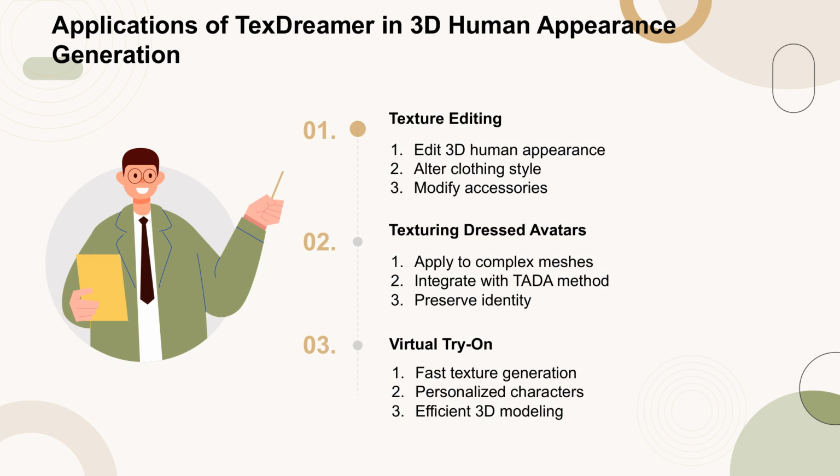TexDreamer's capabilities extend to editing 3D human appearances, allowing for precise alterations in clothing styles and accessories. This flexibility is particularly useful in character design for film and game industries. Additionally, TexDreamer can texture dressed avatars, integrating with complex human meshes to produce authentic characters. This is achieved by leveraging advanced text-to-3D avatar generation methods like TADA. The method also facilitates a fast virtual try-on, enabling the creation of personalized characters efficiently, a task that would traditionally be laborious using 3D modeling techniques.